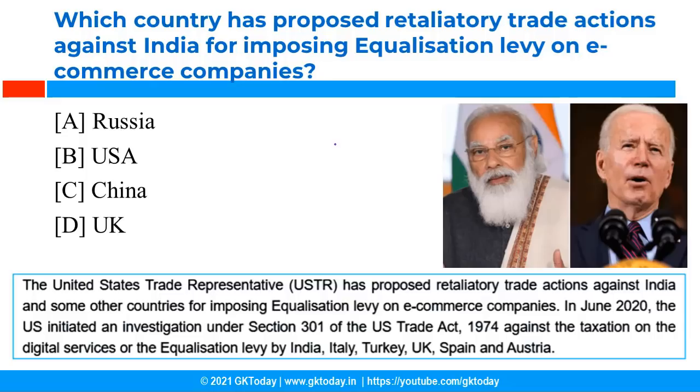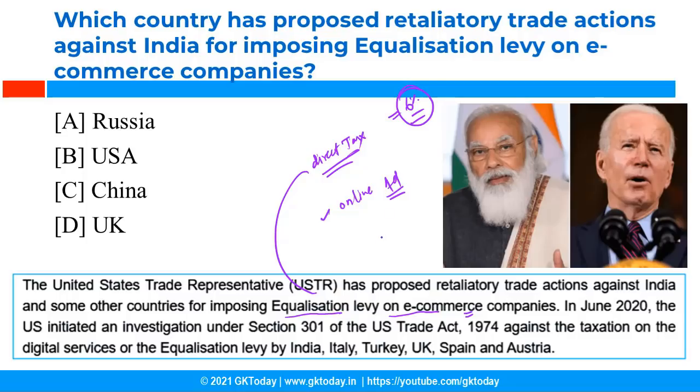So, in order to solve this issue, India started the concept of equalization levy. This levy or this taxation was to be imposed on those e-commerce companies which are not paying tax in India. Since most of these companies are from USA, now USA is planning a retaliatory trade action against India. So first thing first, what is equalization levy? It is a direct tax and it is applicable on those entities which are non-resident service provider. As of now, online advertisement is covered as a part of equalization levy, and the approximate rate is, I think, 6%. Please check it. So this was the entire issue.